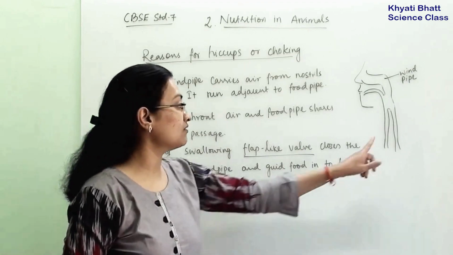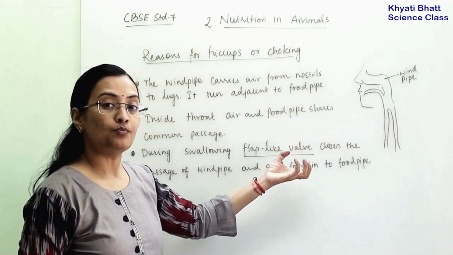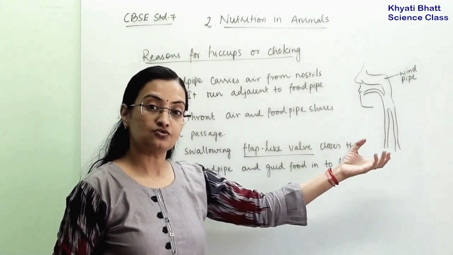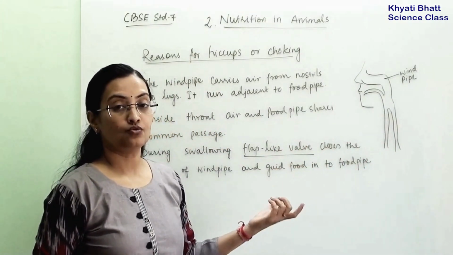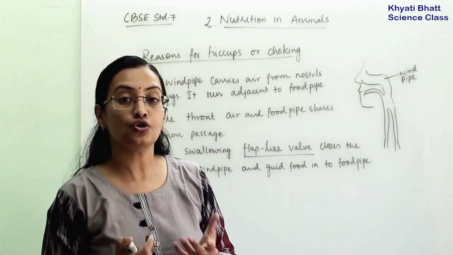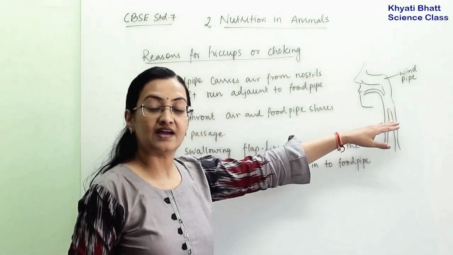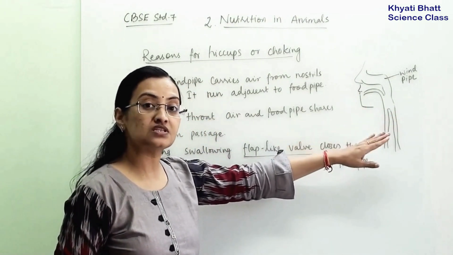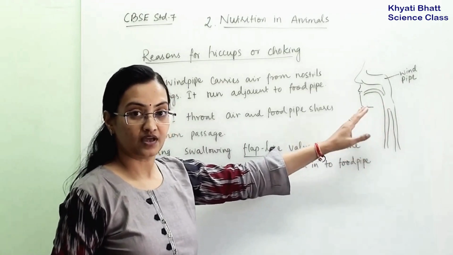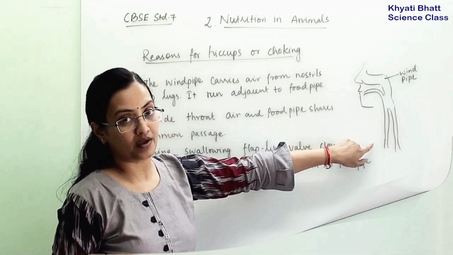That will open our windpipe, and the food particle may go into the windpipe, so we will feel choking. So while eating, we should not talk or laugh, so that this valve acts properly, closes the windpipe, and guides the food properly to the esophagus, or food pipe.